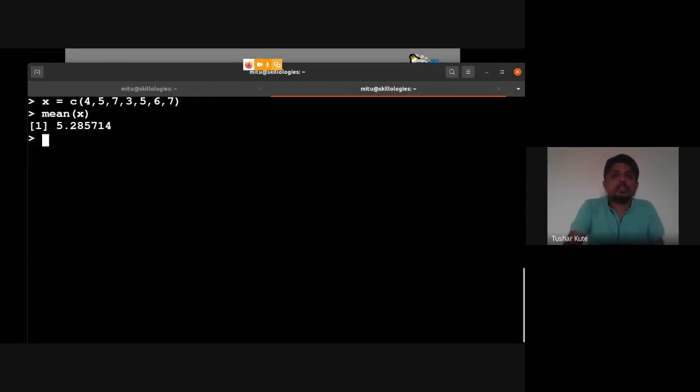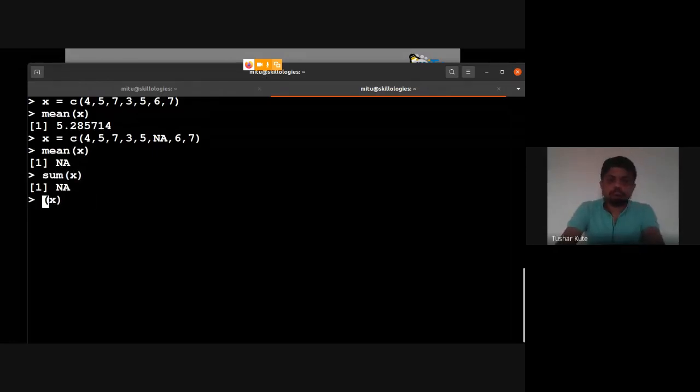But if the array has missing values, the missing values are termed NAs. NA is not available. In R they are NA, and in Python they are NaN, not a number. Now, if I find the mean of them, what is the mean? NA. So the error is because a value is missing, and if you perform any operation on it, like I want to find the sum of all numbers, the maximum of these numbers, or the minimum of these numbers, all are NAs.